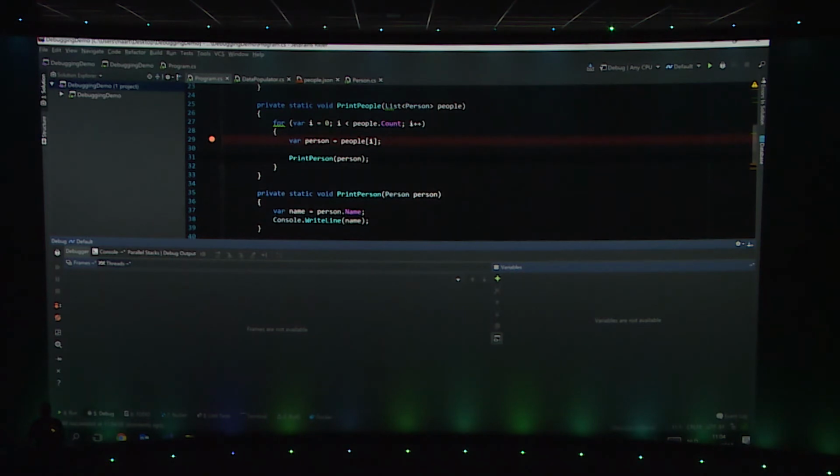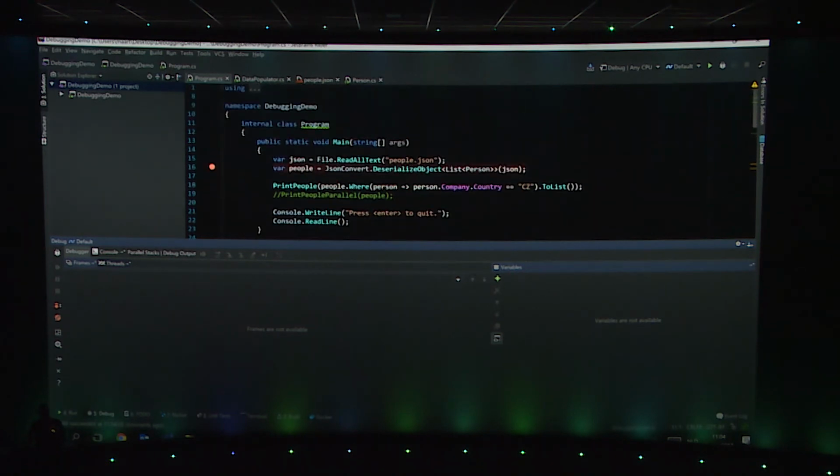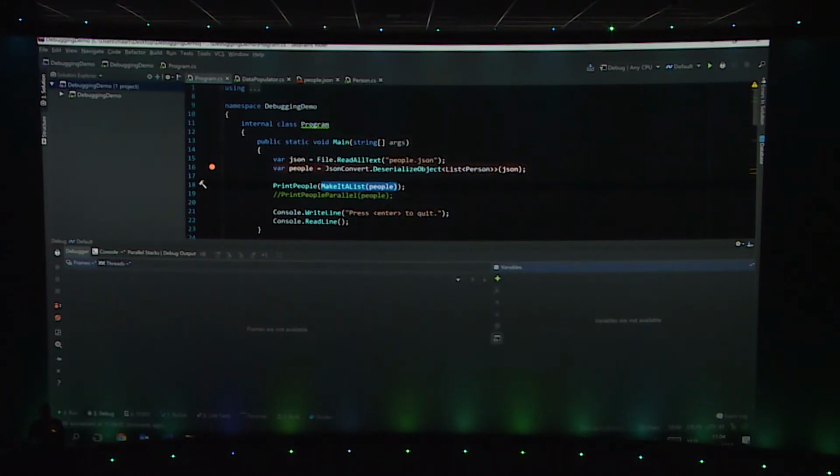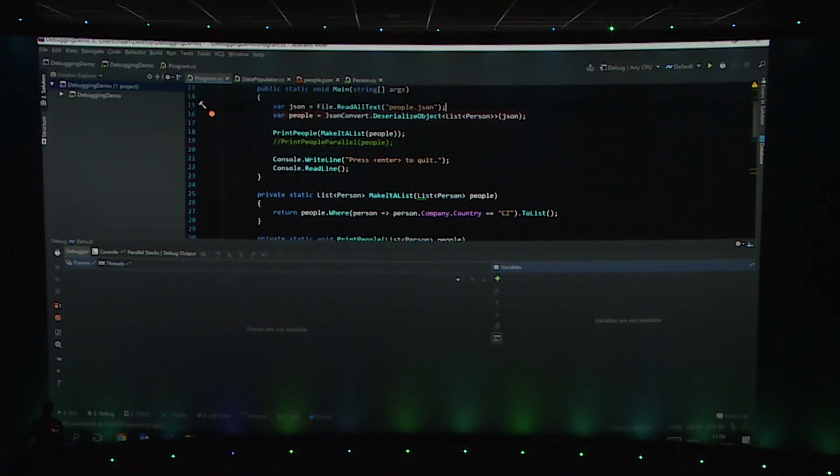Rider has a couple of really interesting features, I must say, that do some stuff for us. So imagine, let's refactor a little bit and extract this code into a method saying, make it a list, something like that. I think everyone has some portions of their code base where they have code like this, where you have print people and then make it a list, 2 statements basically on 1 line of code, right?